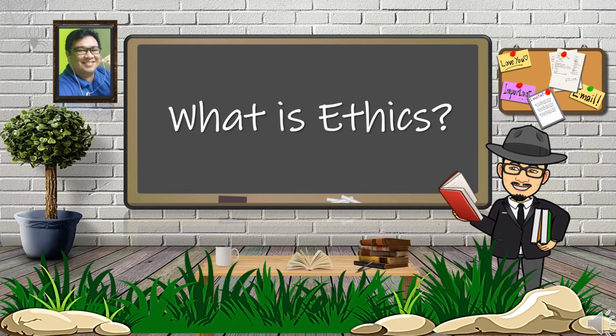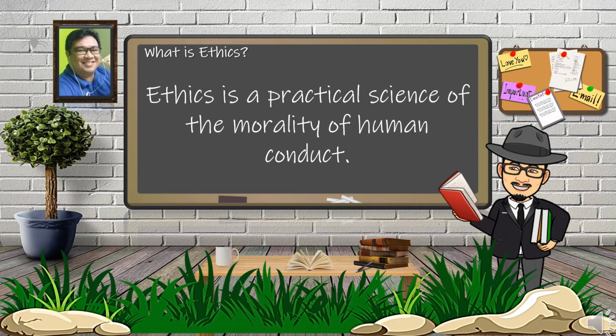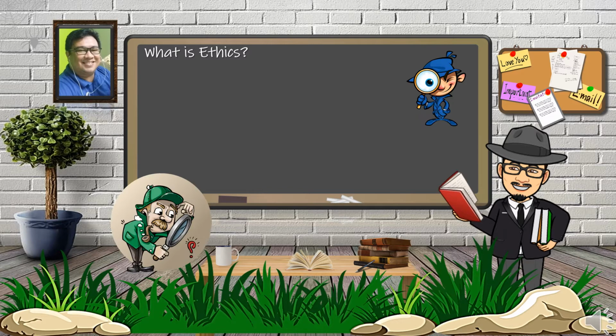What is ethics? According to Paul Glenn, ethics is a practical science of the morality of human conduct. Now, to explain further. Ethics is a science because it collects data that are known to be true, for example, moral obligations to others, do no harm, crime investigations, etc.